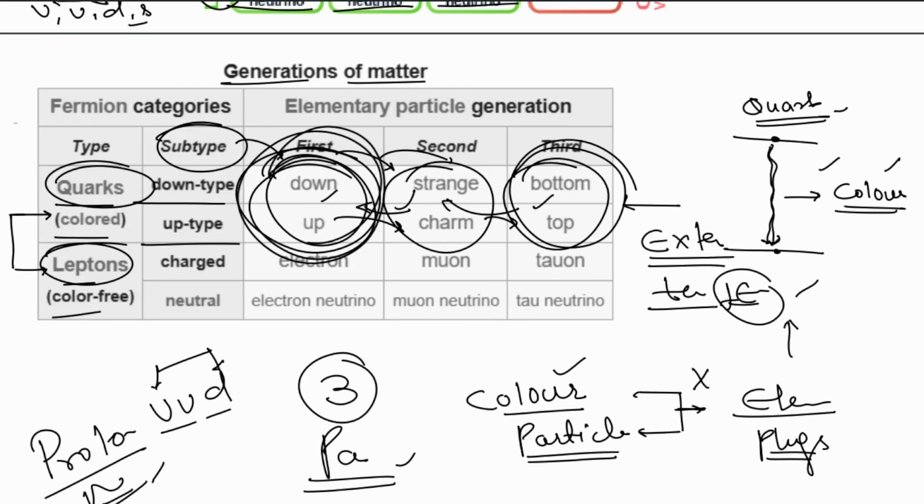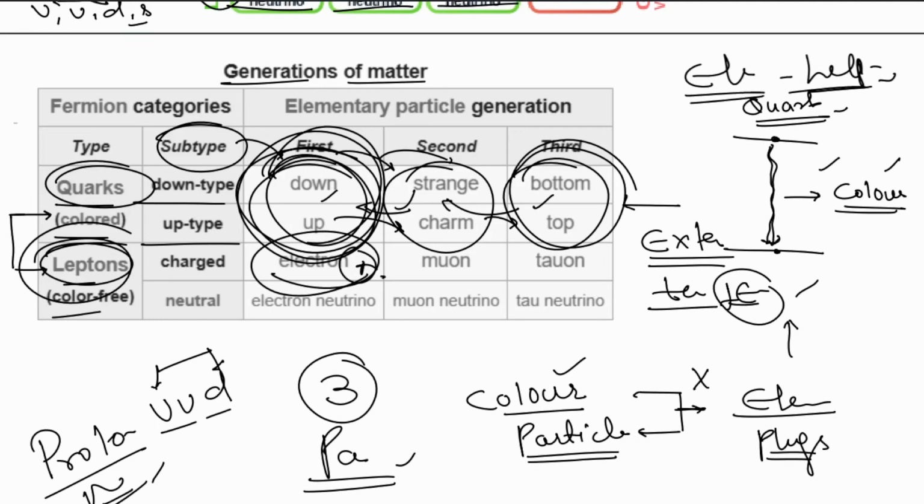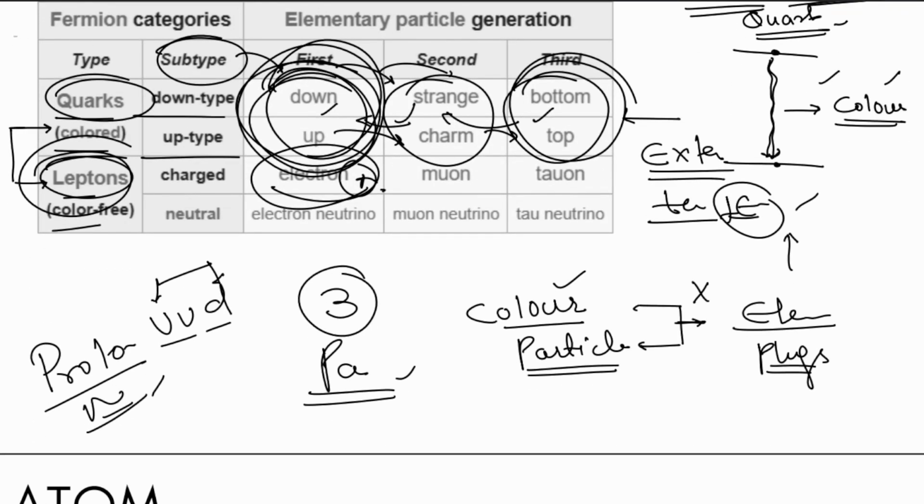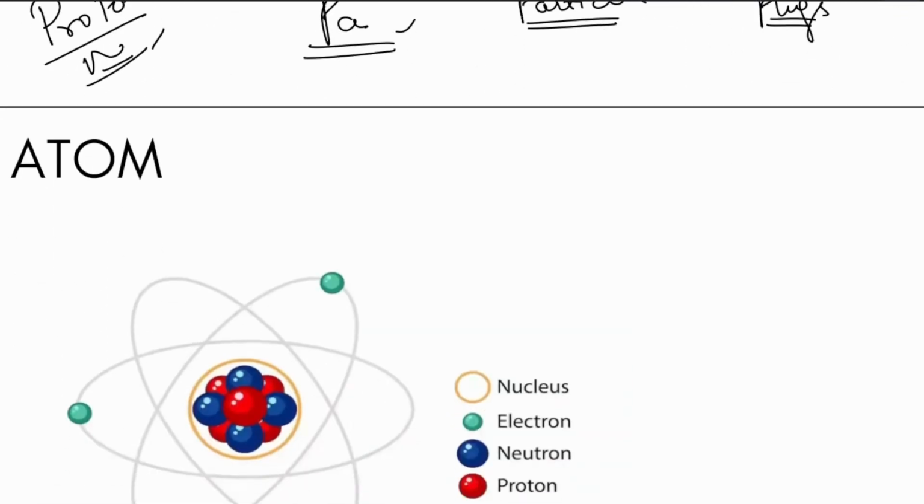All right. Now we see the leptons, which are color free. Okay, they are different from the quark particles entirely, and the electron is the major example. So just remember that electron is a lepton. Electron is a lepton, not a quark particle. It is not made by any sort of quark particles. Okay, it is just an energy particle with a mass and magnetic moment.